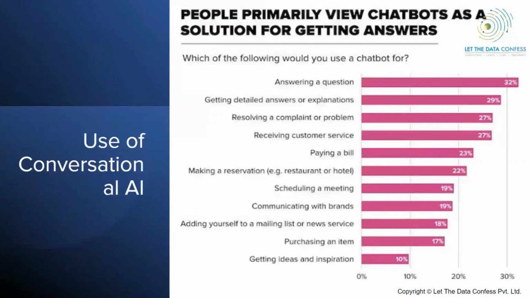And these are a few use cases where conversational AI or a chatbot can work. I would say either it's answering a question or providing a detailed explanation to resolve an issue. You might have called Amazon or Flipkart or other retailing services.